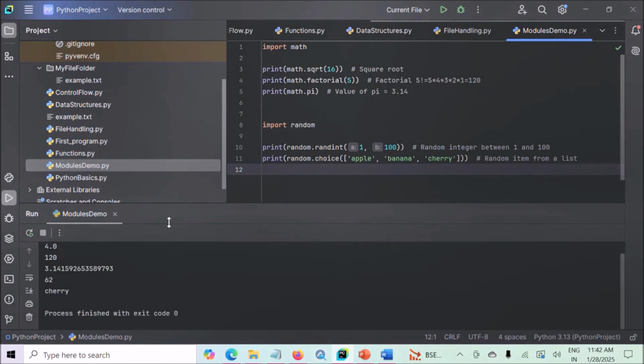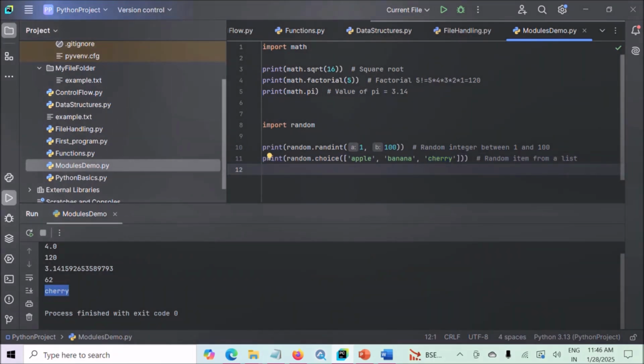You can see here the randint method has generated 62. This 62 is a random integer generated between 1 and 100. And after this, the random choice method has generated cherry. This cherry is from this list: apple, banana, and cherry. So the random choice function picks a random element from the provided sequence. Our sequence is apple, banana, and cherry. So that is why the random choice method has returned cherry from this sequence.